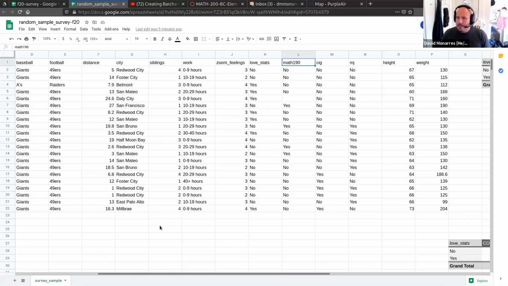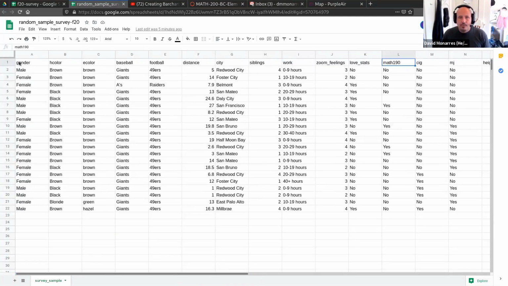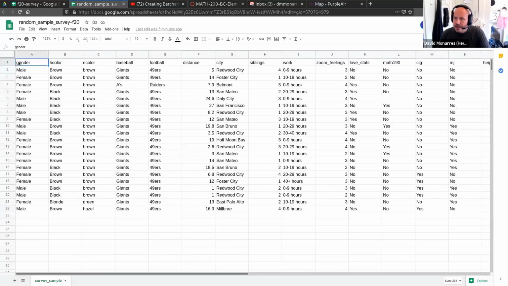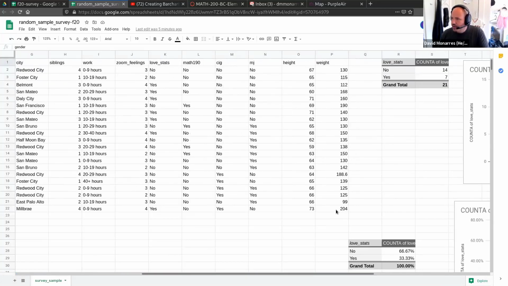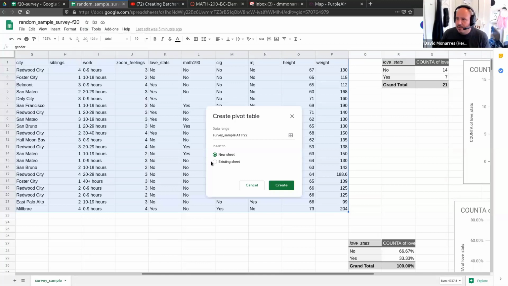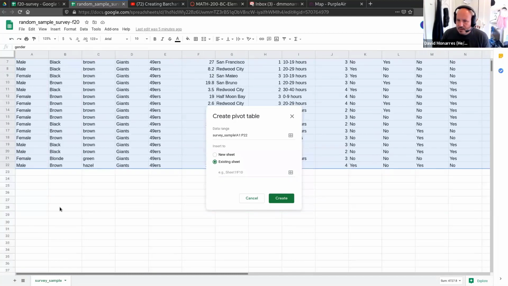Here's how it's going to go. Just like we did earlier, when we went to summarize, we highlighted the entirety of the data set, and that's what I'm going to do also. I'm going to go from the top corner up here all the way to the bottom corner down here, holding shift, which is probably the easiest way to select the entire data set. Every time I need to summarize by categorical variables, I'm going to insert a pivot table. I'm going to put it down here where it's not in the way.